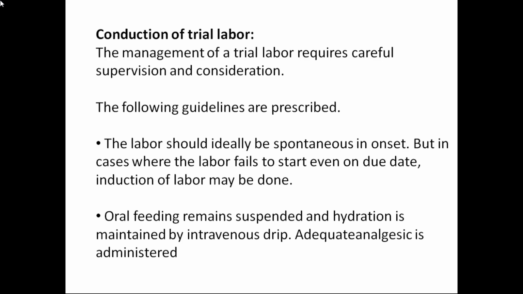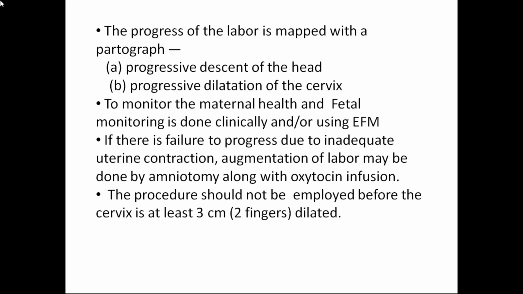So how to conduct a trial of labor? Labor should usually be of spontaneous onset, but if it fails to start even on the due date, induction of labor may be done. Oral feeding remains suspended and hydration is maintained. So don't allow oral feeding, just maintain hydration by IV drips. Then adequate analgesic is administered. Then for the progress of labor, you have to maintain a partogram. Partogram is also a question for you. It is a separate chapter. You have to monitor the progress by a partogram, nothing but seeing the dilatation and descent.